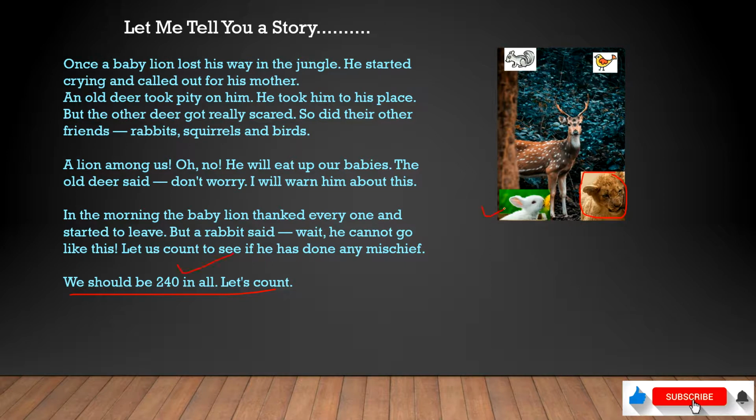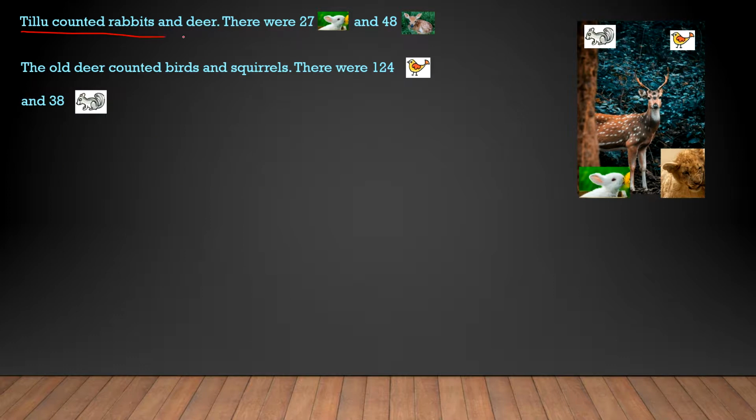So what is this rabbit suggesting? He is saying, let's count everyone and see if we are still 240. So let's see what happened next. Tillu counted rabbits and deer. So there is another animal who counted rabbits and deer. And what did he find? There were 27 rabbits and 48 deer. Then the old deer counted birds and squirrels, and he found 124 birds and 38 squirrels.